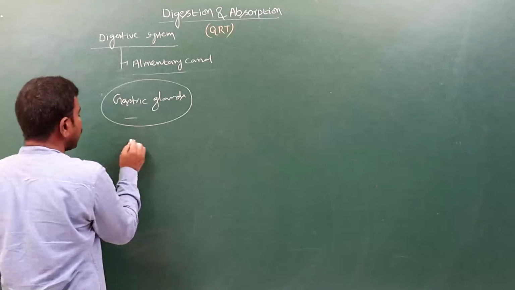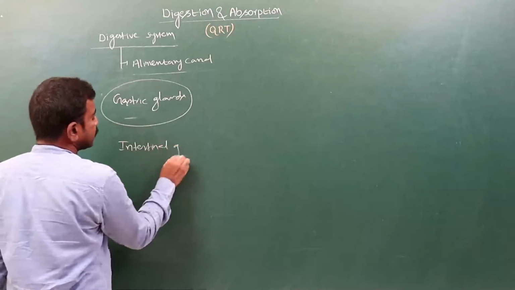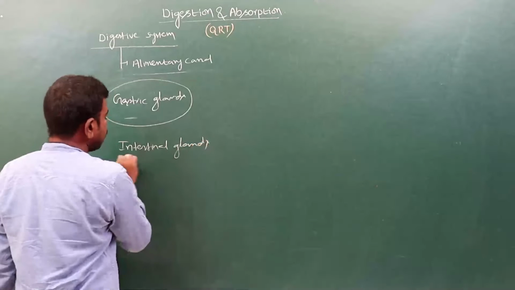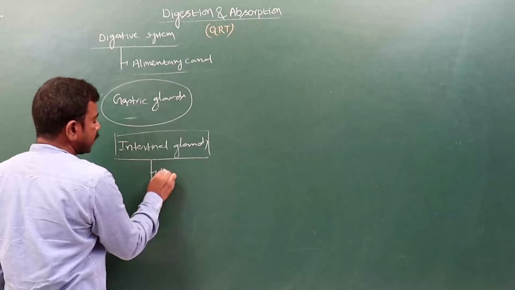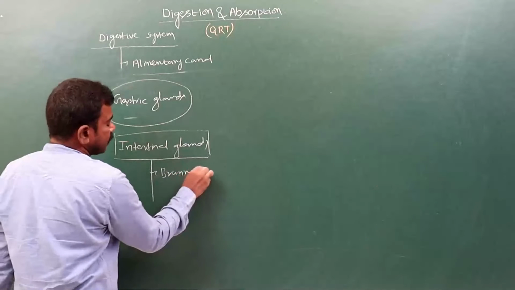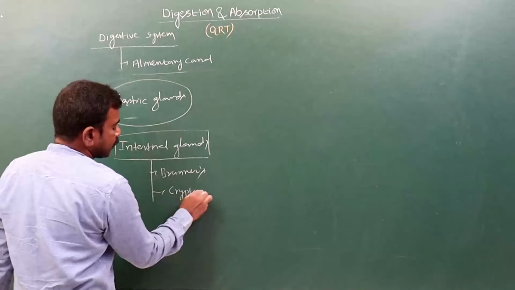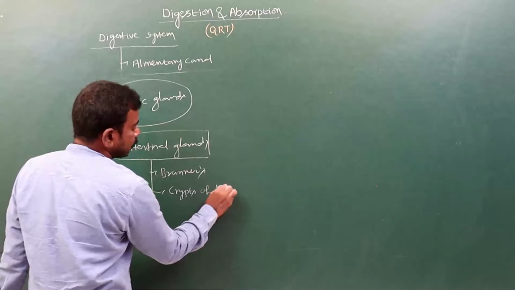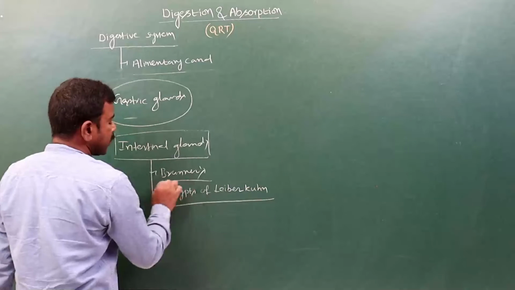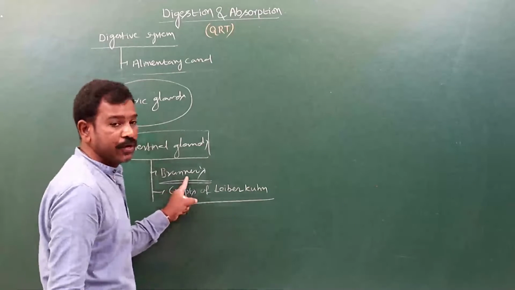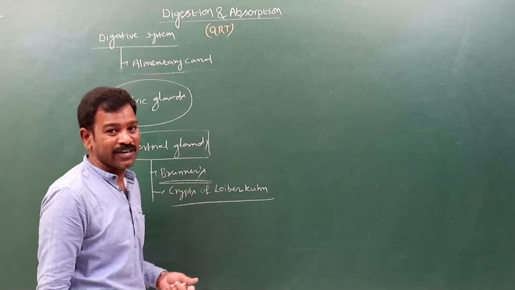And next, the intestinal glands. They are present as the Brunner's glands and the crypts of Lieberkühn. The Brunner's glands are present in the submucosa of the duodenum, and the crypts of Lieberkühn are present in the mucosa of the small intestine.